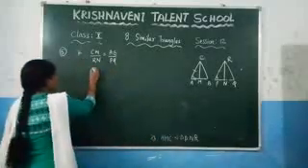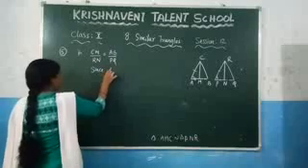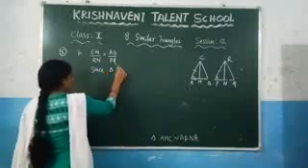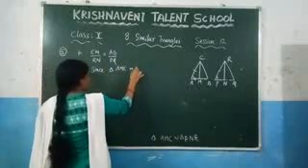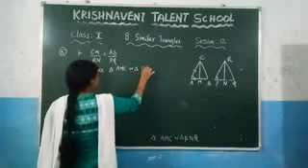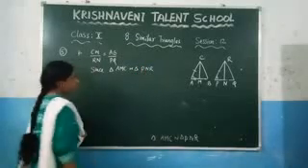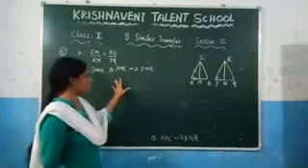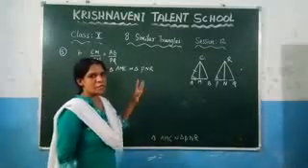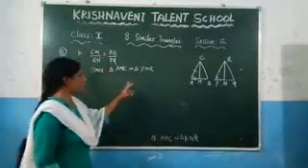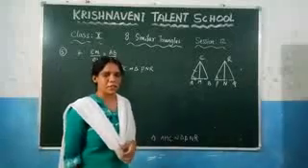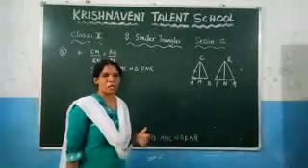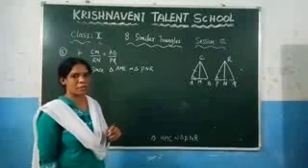So write it here, since triangle AMC is similar to triangle PNR. Right? Here we already proved this condition, triangle AMC is similar to triangle PNR. If these two triangles are similar, we can say that their corresponding sides are proportional. Now take the corresponding sides of these two triangles.